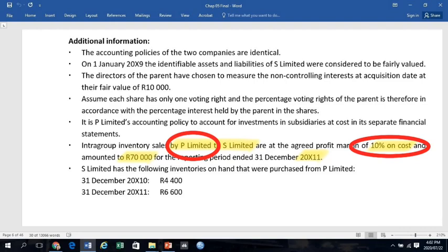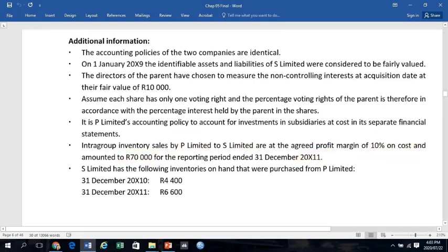The next thing that's important to identify is whether the buying entity still had some inventories on hand. The buying entity, being S Limited, had the following inventories on hand that were purchased from P Limited. The moment you see that, you know that included in those inventory balances is a profit amount that's still unrealized for consolidation purposes.